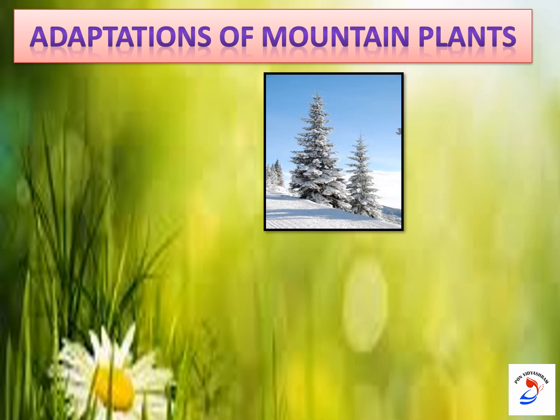The trees are very tall and straight, and their branches are arranged such that the trees have a conical shape. That's why they are called coniferous. This shape allows snow to slide off the branches easily.